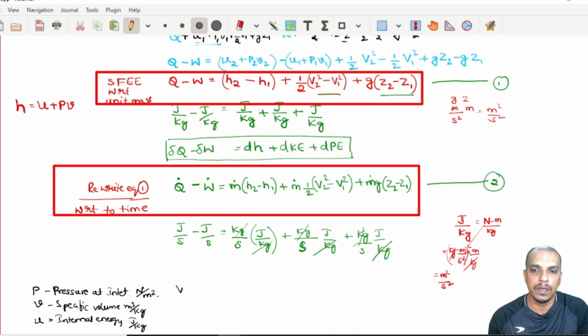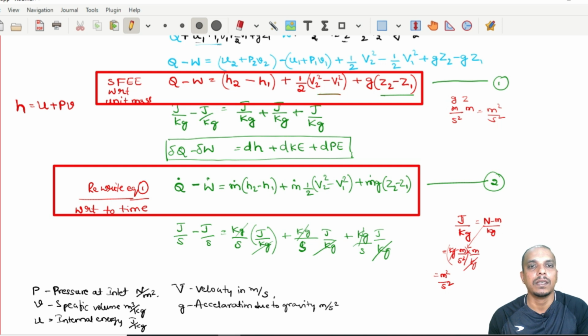Then capital V is velocity in meter per second. g is acceleration due to gravity, and that we know is 9.81 meter per second square. So Z is height from reference point. So inlet and outlet we can always write.